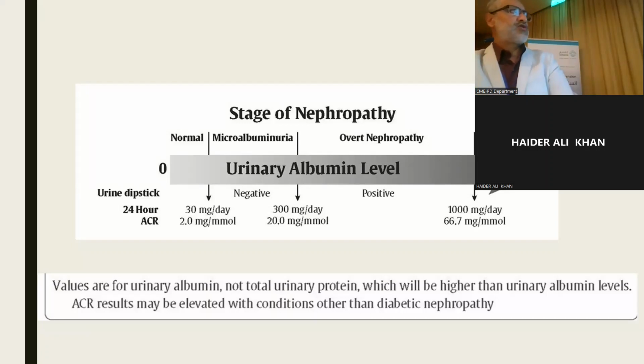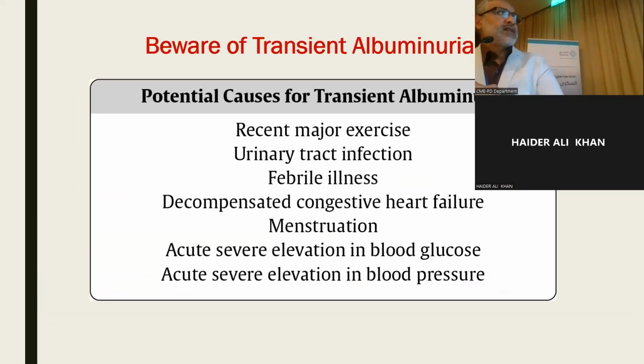As we just mentioned, diabetic nephropathy should not be diagnosed on a single test of urinary albumin excretion or urinary albumin creatinine ratio, but on at least 2 readings out of 3 tests, 1 month apart from each other. This is to exclude causes of transient albuminuria, because some patients might present with a urinary albumin creatinine ratio above the normal range and we can't label them as albuminuric or as having diabetic nephropathy, since some causes, like recent major exercise or an ongoing urinary tract infection, cause transient albuminuria.